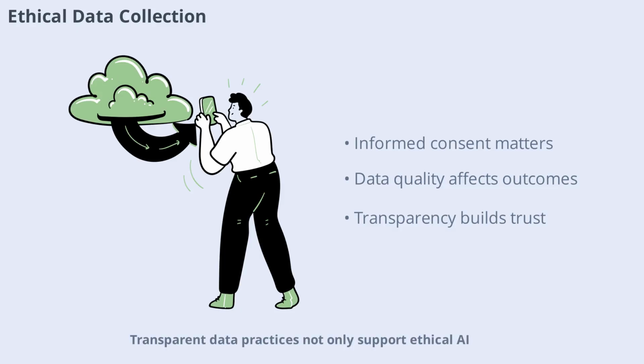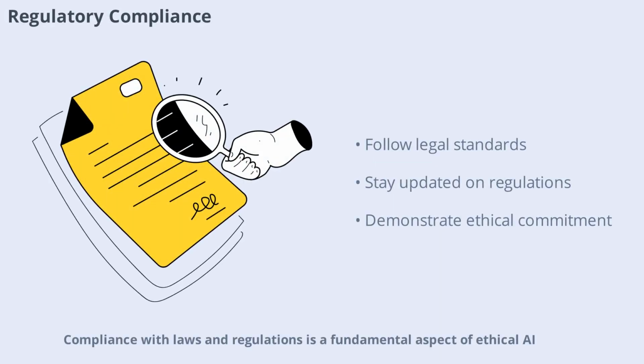Transparent data practices not only support ethical AI but also foster public trust in AI technologies. Compliance with laws and regulations is a fundamental aspect of ethical AI. Regulations like GDPR and CCPA set standards for data protection, transparency, and user rights. Organizations must stay informed about evolving legal requirements and ensure their AI systems adhere to these standards.